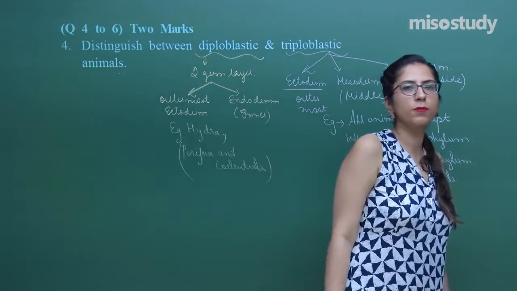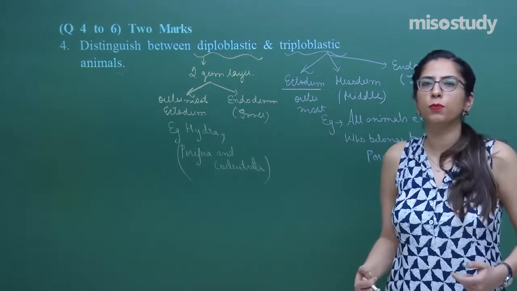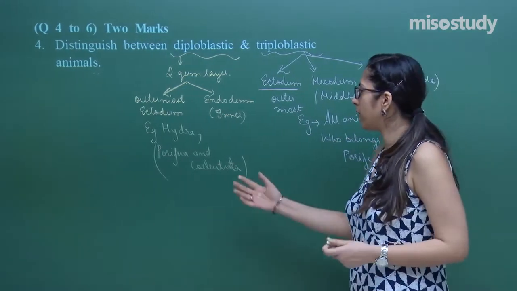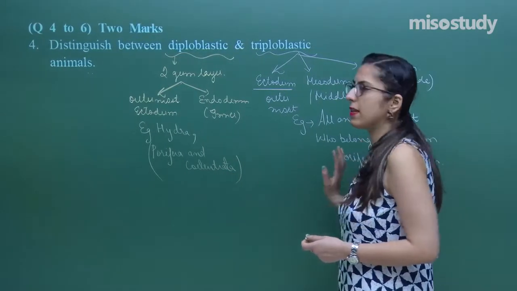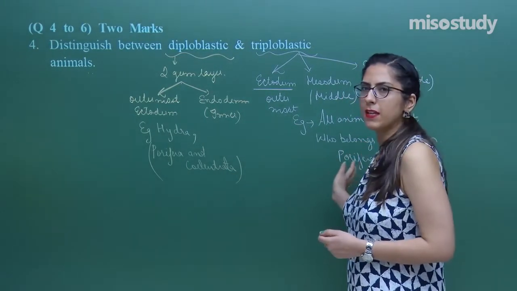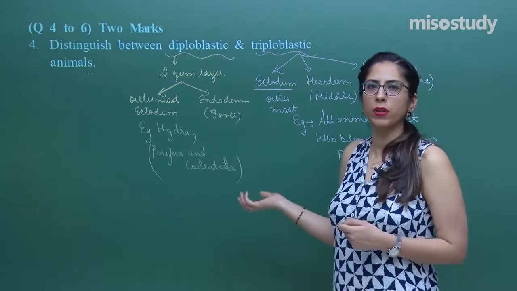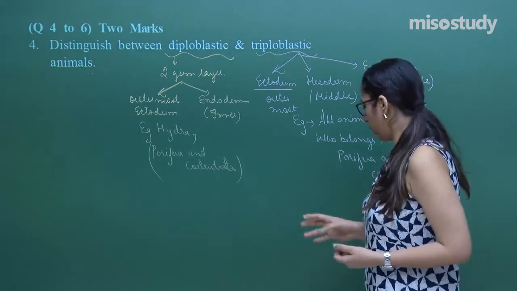So, these are the differences between diploblastic and triploblastic animals. In triploblastic, all animals are there except Porifera and Coelenterata; you can write Annelida, Arthropoda, Mollusca, whatever you want, over here.